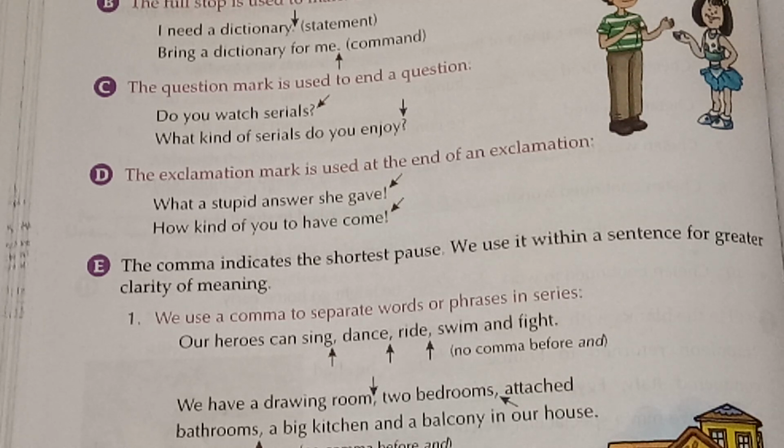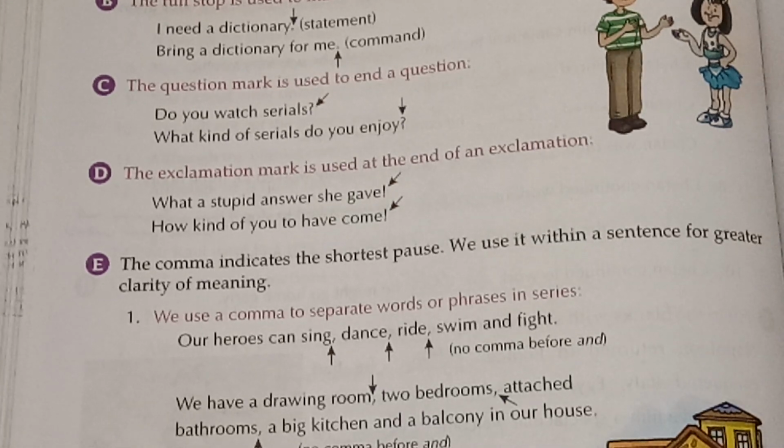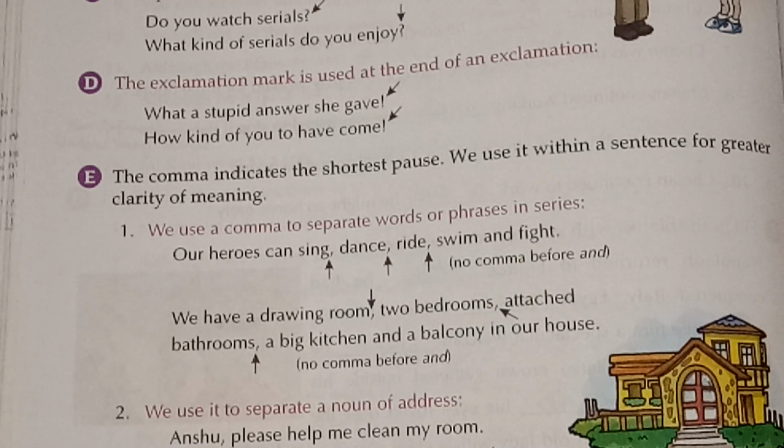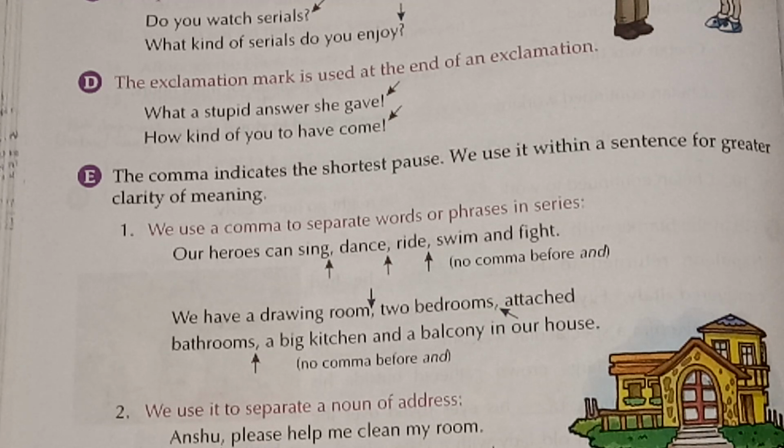There are so many things, like 1, 2, 3, 4 things are there. You have to separate them. This you have learnt in class 1, 2, 3 and 4 also. Now, we have a drawing room, 2 bedrooms, attached bathrooms, a kitchen and a balcony in our house. So children, again things are being separated.